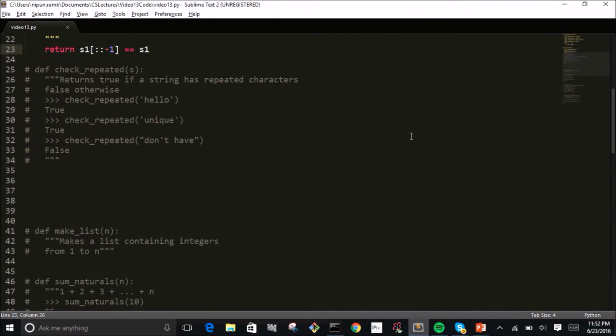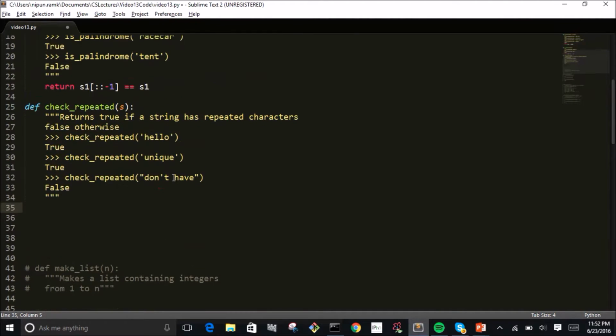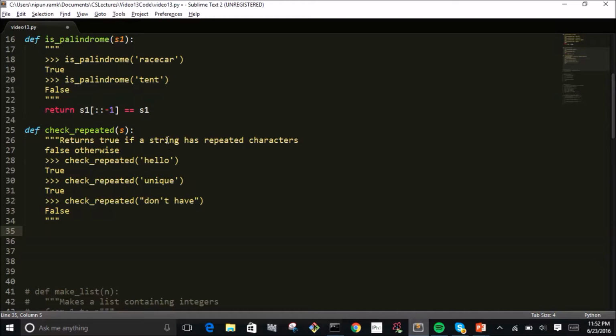Alright, so this next problem is a little more tricky. So I threw in two easy problems, but now this one's a pretty hard problem. So take some time to see if you can figure this out. Basically, we want to return true if a string has repeated characters and false otherwise. There are many ways to do this, but I'm going to use a recursive approach. Yes, recursion does come back, so don't forget it.